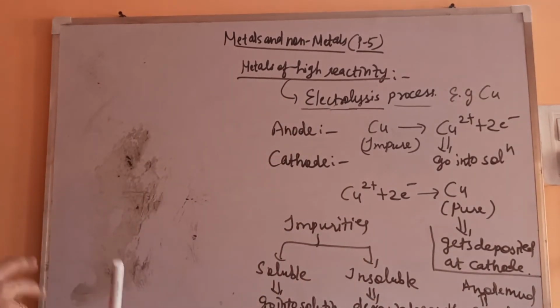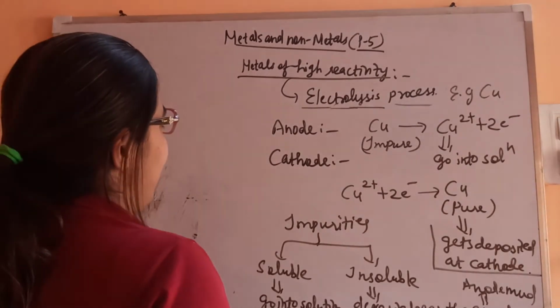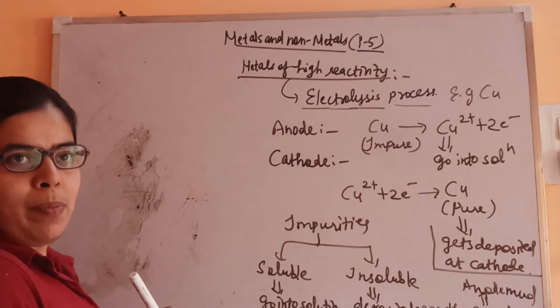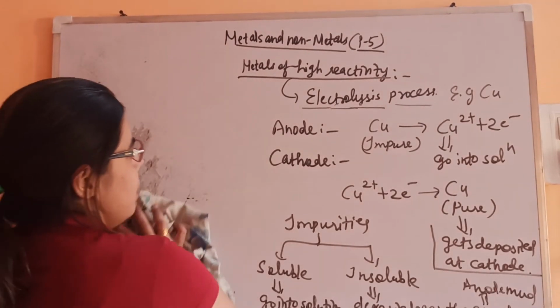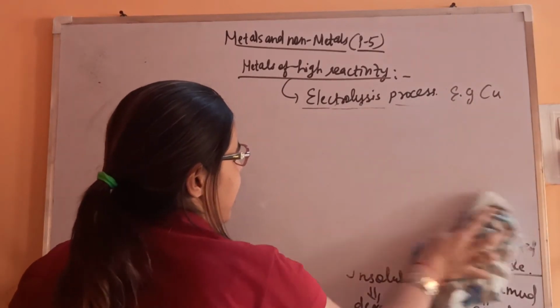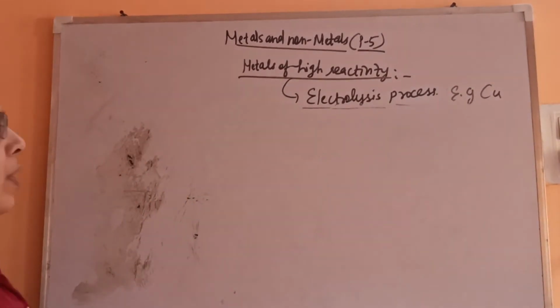And what are the other things that we have observed? What is the anode, what is the cathode? So let's see. That also we know that anode is made up of impure copper, and cathode we have taken of pure copper. And what is the solution? Electrolyte here, electrolytic solution. So this is all about the electrolysis.